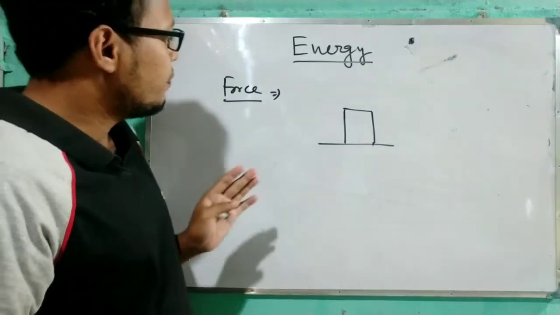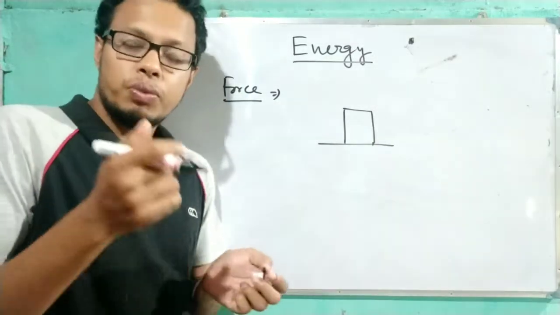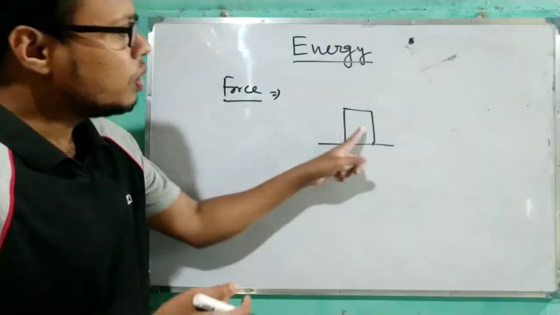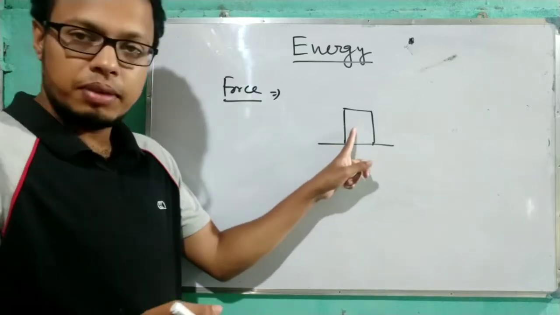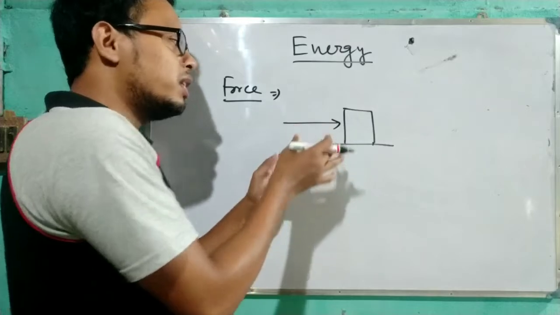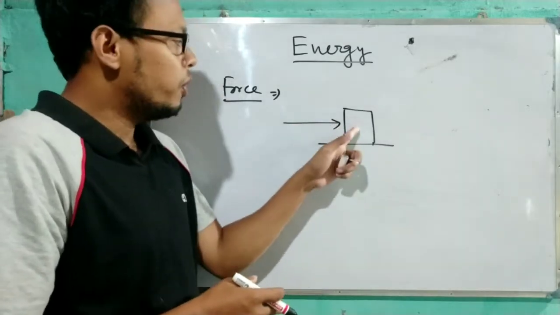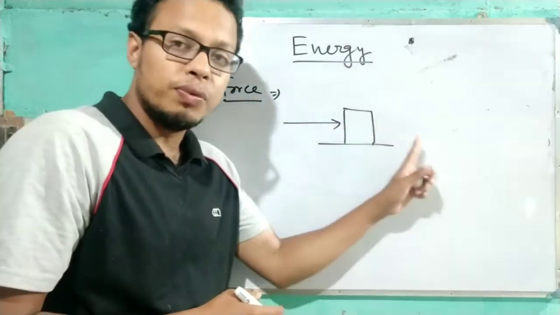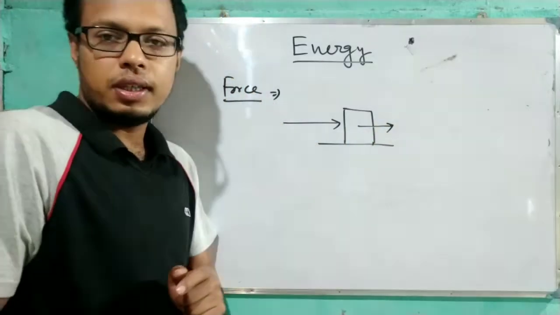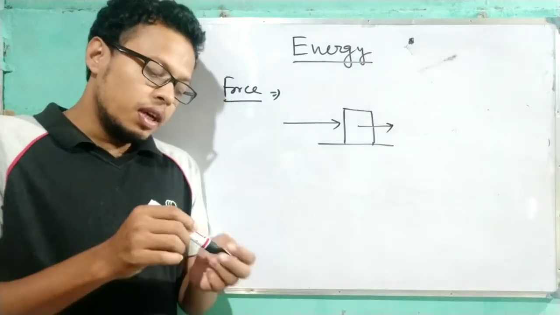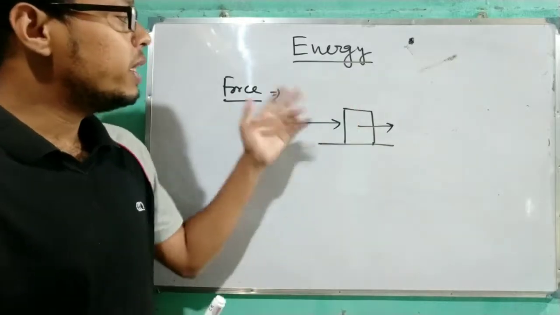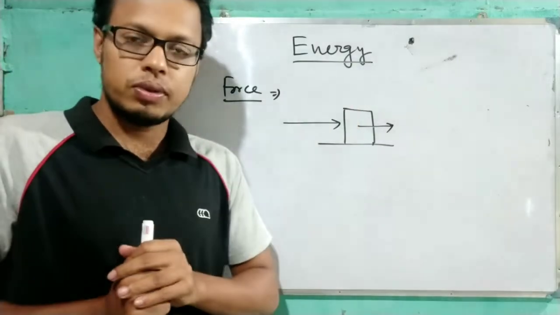The definition of force is the push or pull of an object. In other terms, suppose a stationary body, and if we apply a physical quantity on it and the stationary body moves, then we can say that physical quantity is called the force. Means a physical quantity, after applying which the body can move, is called the force.